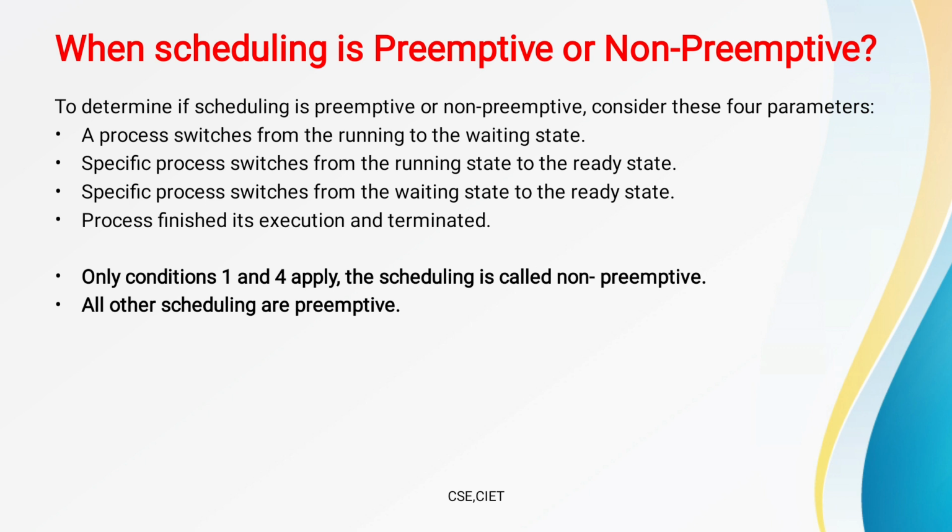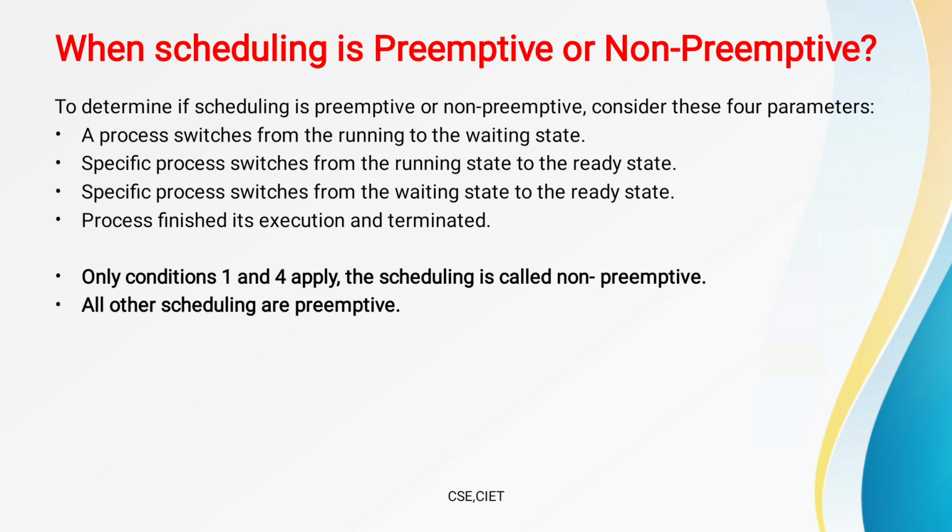Now the next topic is when scheduling is preemptive or non-preemptive. Already we have discussed what preemptive and non-preemptive are. Scheduling is based on these states, or parameters. To determine if scheduling is preemptive or non-preemptive, consider these four parameters.